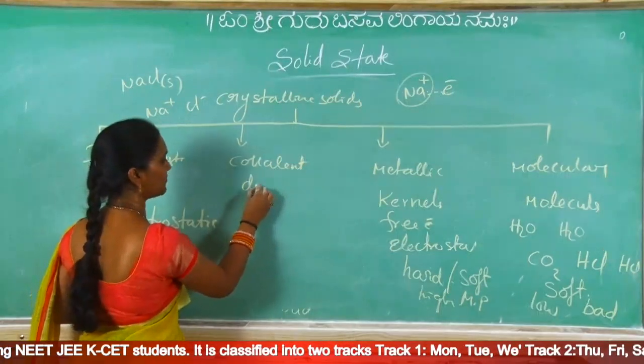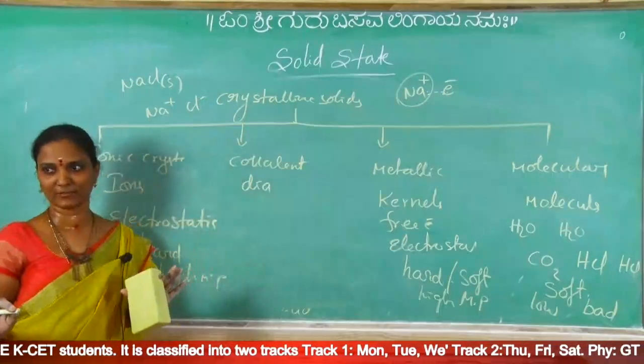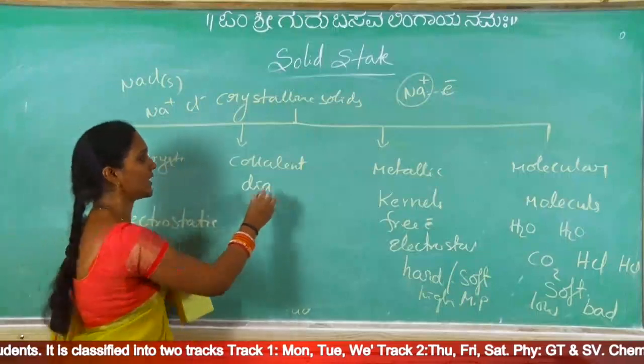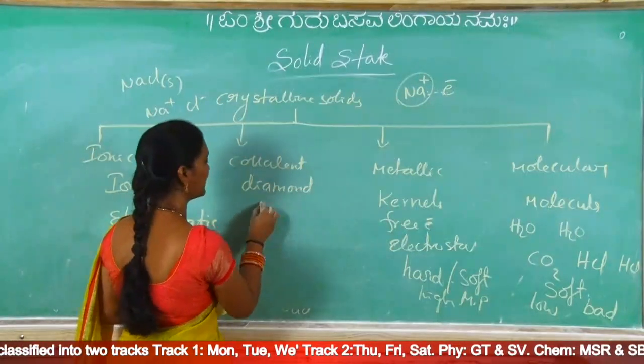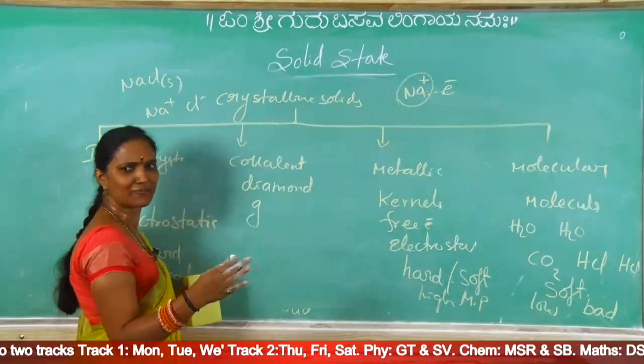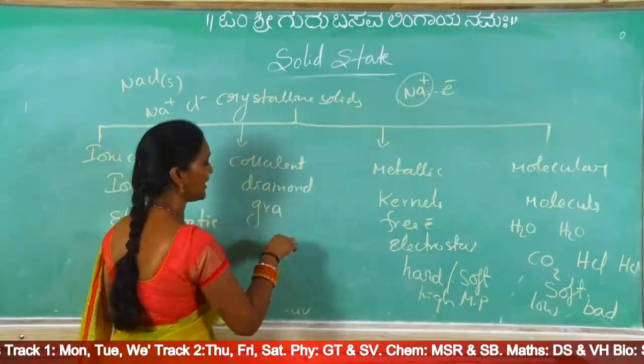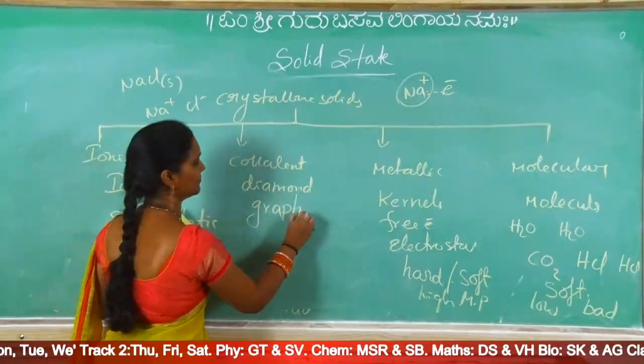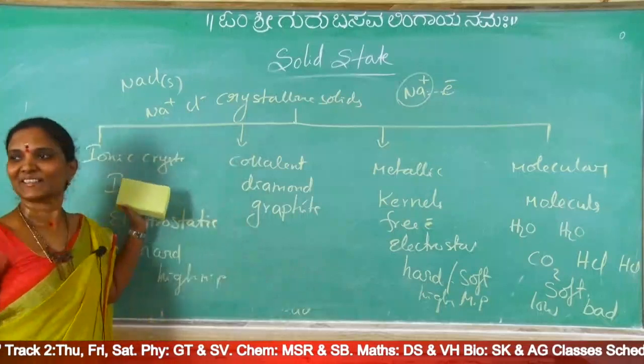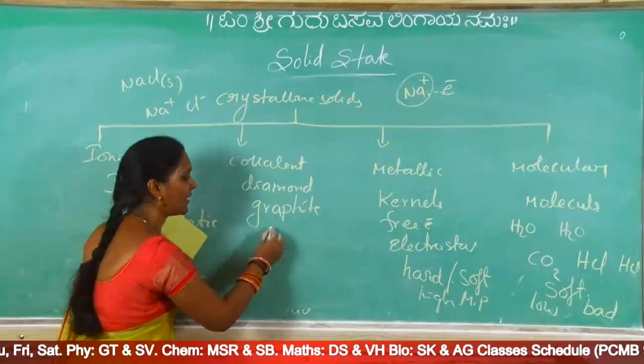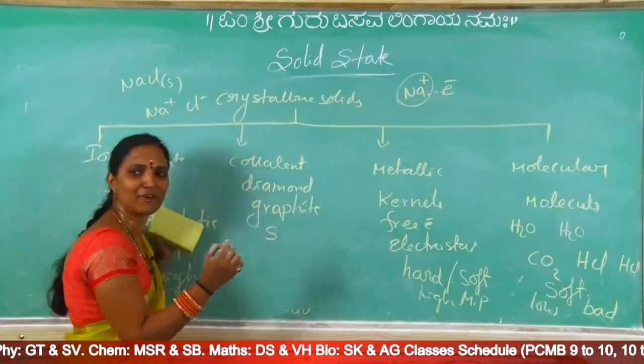Here I am giving examples, repeated examples. These are important examples: diamond, graphite. No need to write it in full now; you can understand from half of it written. Diamond, graphite and carborundum. What is the formula of carborundum?